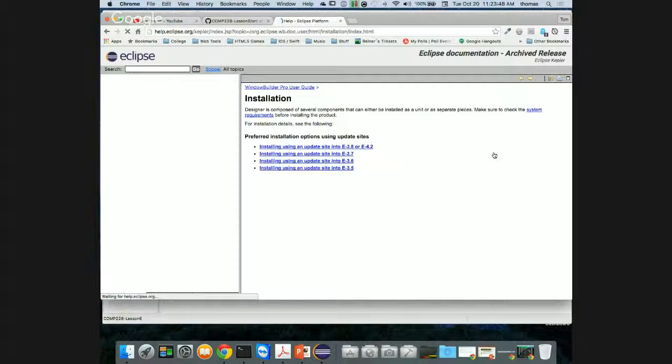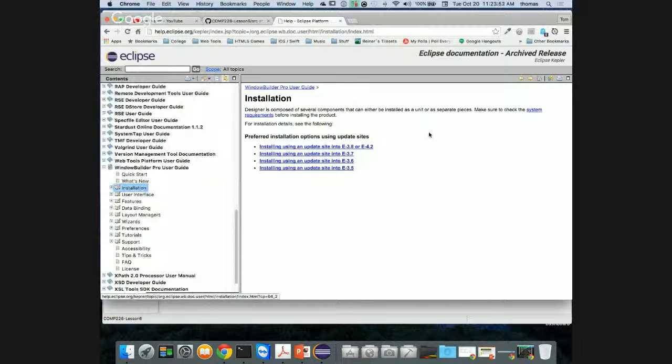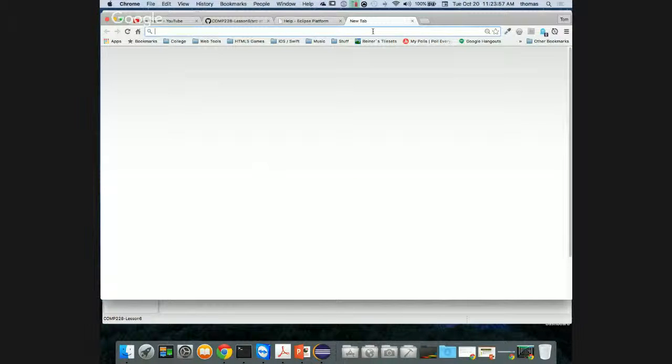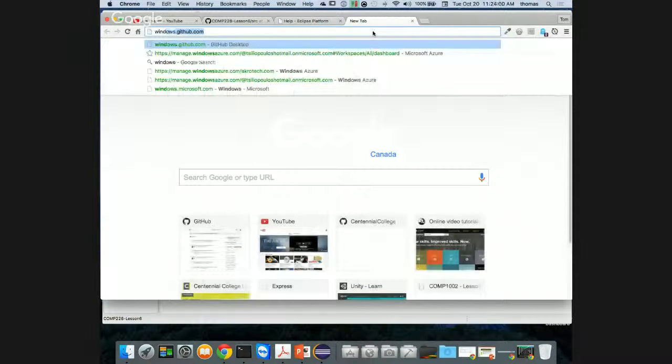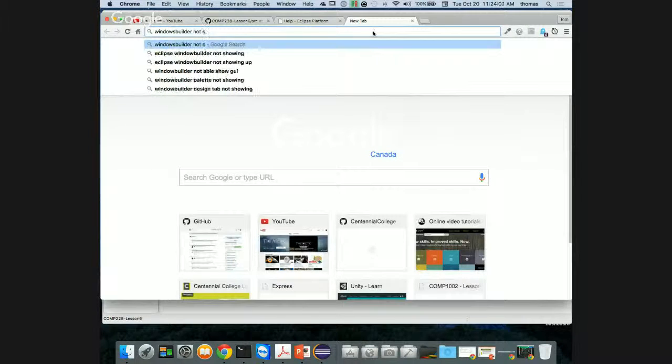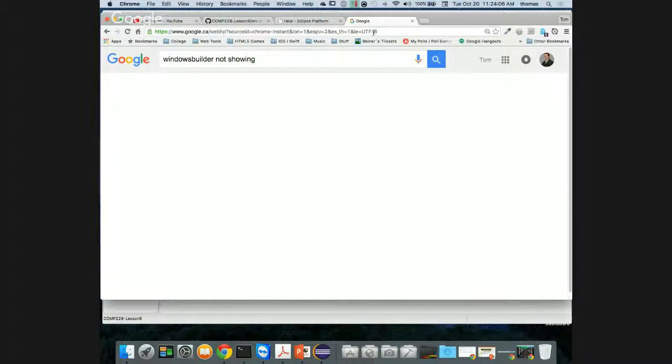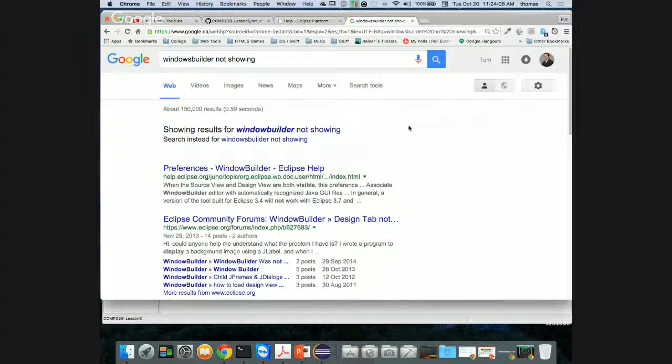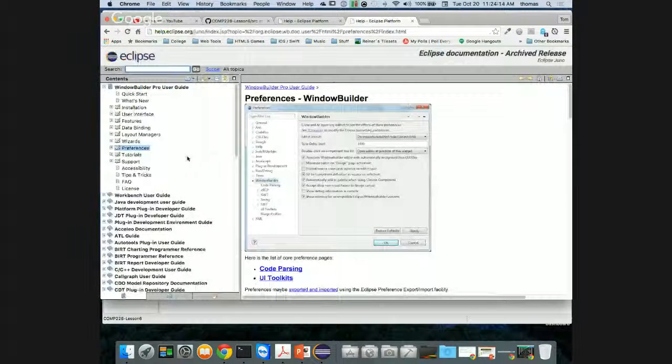But let's check to see, just from a provisioning perspective, how do I add this in? Shouldn't you already have it? So let's put that in. Let's say Window Builder not showing up, right? Window Builder not showing, just as a thing. How do I set that up? If I go to Preferences, right? Here's Preferences.